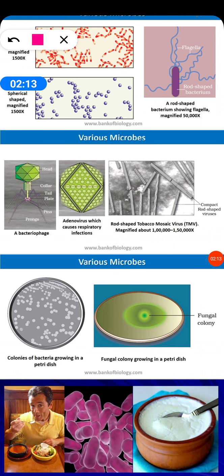You can see here virus. This is a bacteriophage. What is a bacteriophage? The virus which enters into the bacteria is called a bacteriophage. Then adenovirus, which causes respiratory infection. Then tobacco mosaic virus, that is a rod shaped virus. So you can see different diagrams.